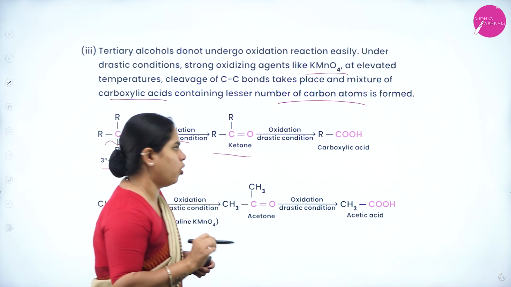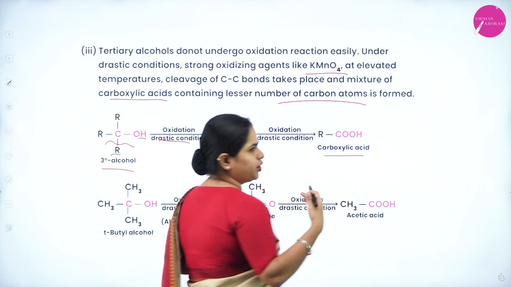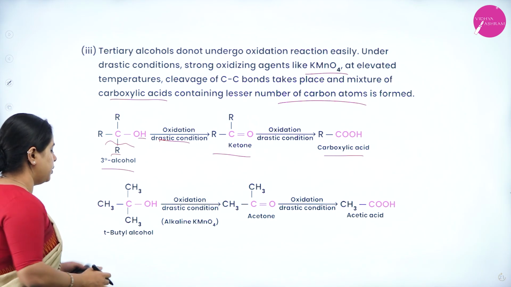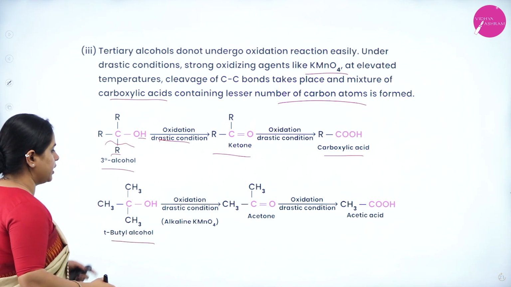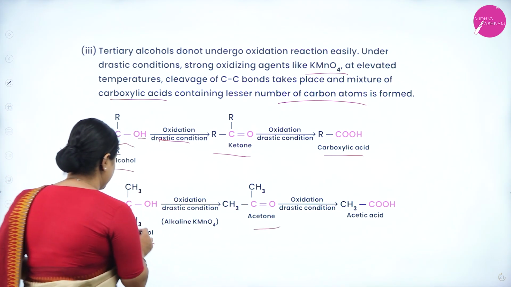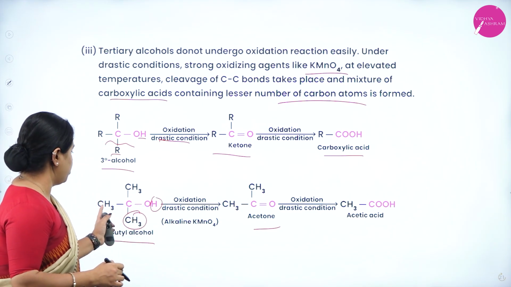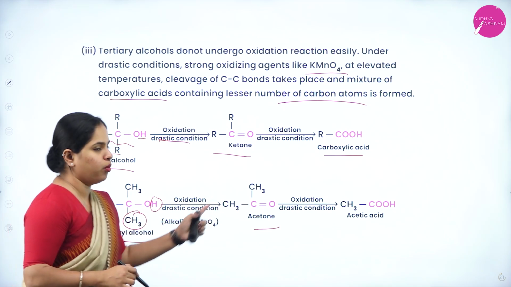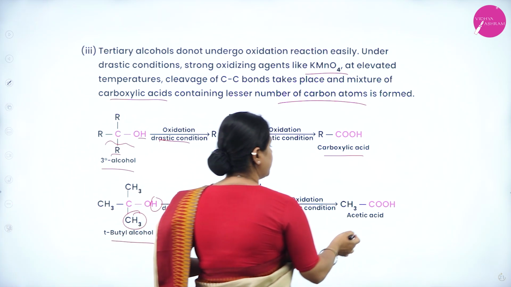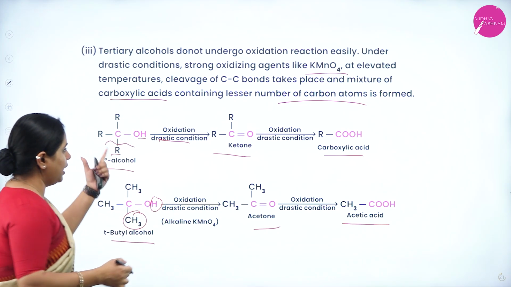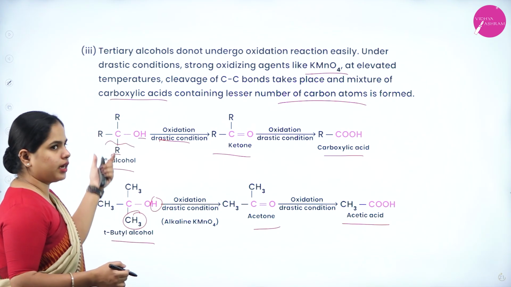Again, it is going to undergo oxidation. You know that. The ketone will undergo oxidation and form carboxylic acid. Now, another specific example, tertiary butyl alcohol is taken. So, what you will get? Acetone you will get. This CH3 and H will be removed, right? So, you are going to get CH3COCH3, that is your acetone, which undergoes further oxidation to form acetic acid. So, as you can see, initially you were having 3 carbon atoms plus the carbon bearing the OH,